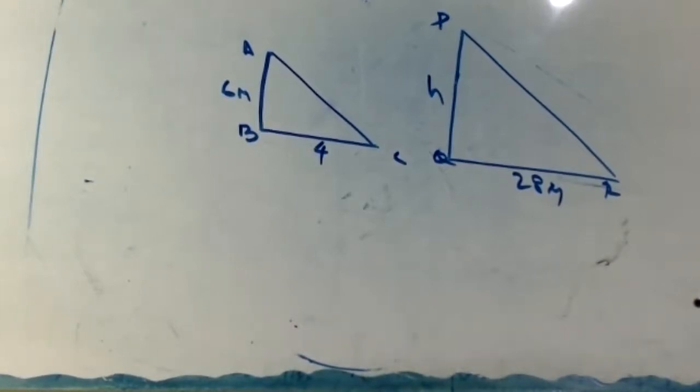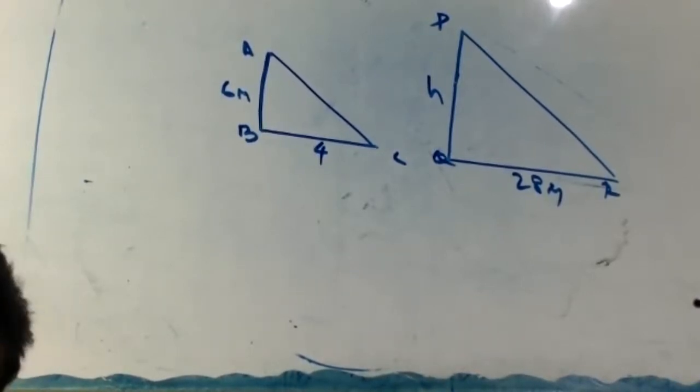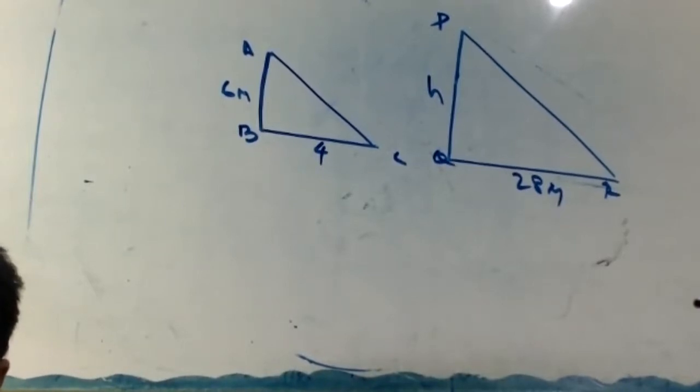C equal to R. Why? C equal to R. What is the reason? Shadow at the same time. Shadow at the same time. How come angle equal? No, I didn't ask you, Krishna. Krishna, I didn't ask you that question. Okay. Same. Roshan, you answer. Or simply guess? Simply guess. Oh, very good guess.